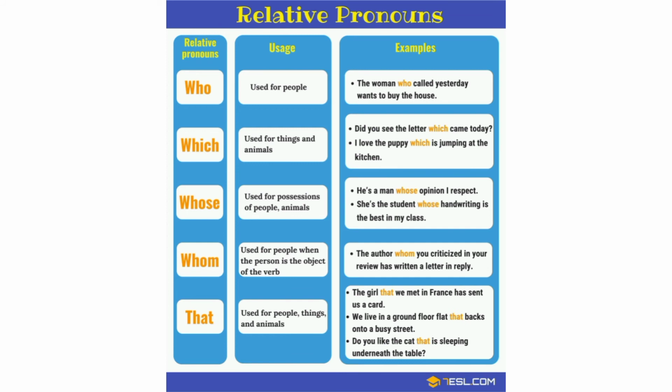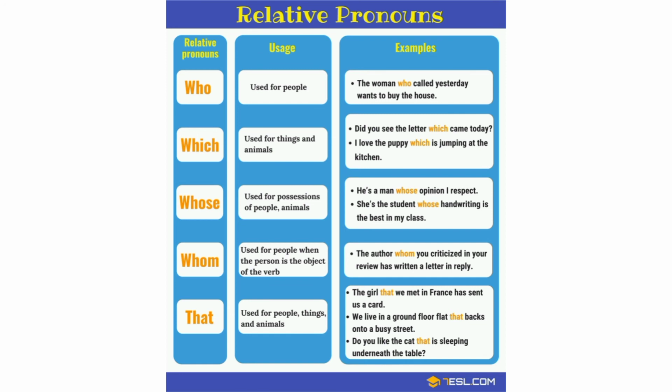Relative pronouns. The pronouns which are used to join two sentences are known as relative pronouns. For example, this is the boy who won the race. Second example, this is the girl whom he met. The pronouns who and whom in the sentences are called relative pronouns. The pronouns who, whom, whose, which and that refer back to the noun coming before them. So they are relative pronouns. Here, see the relative pronouns: who, which, whose, whom, that. Next we will see the usage of relative pronouns.